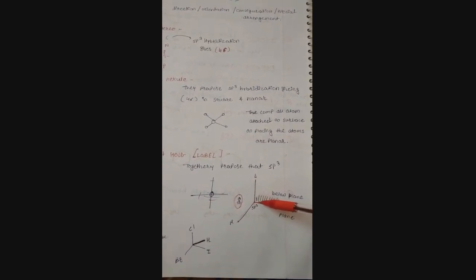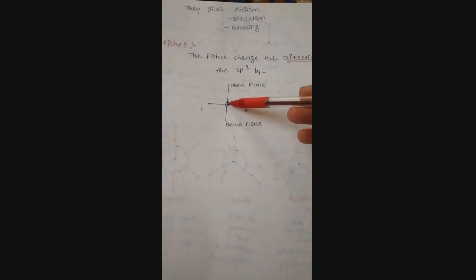If we convert it into the Fischer projection, it may look like this: the carbon containing R side and L side, above the plane and below the plane. Above the plane is a dark line, below the plane is a shaded line. So this is the Fischer projection structure of the carbon.